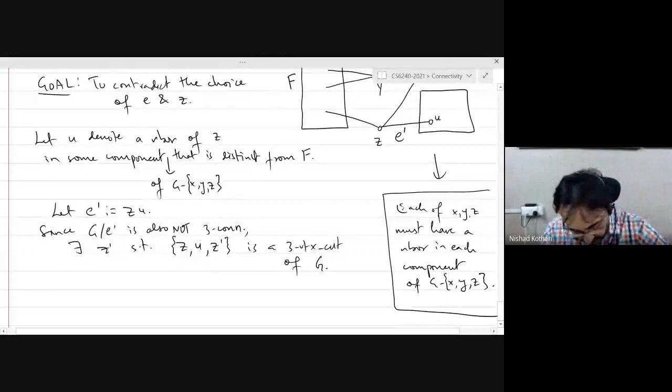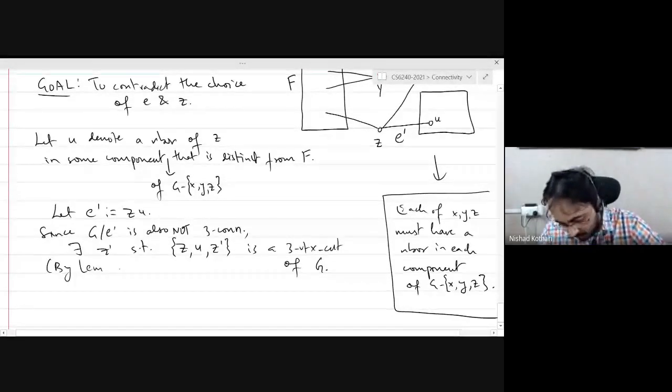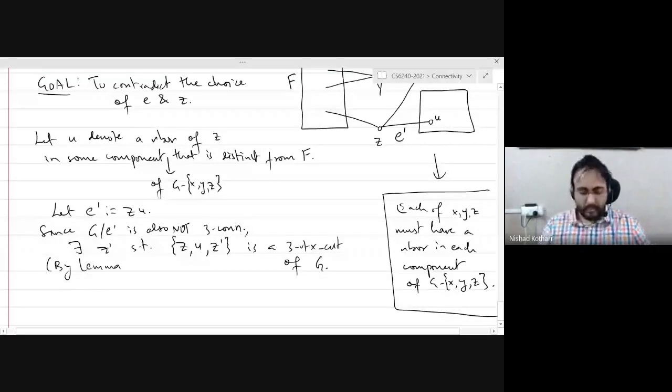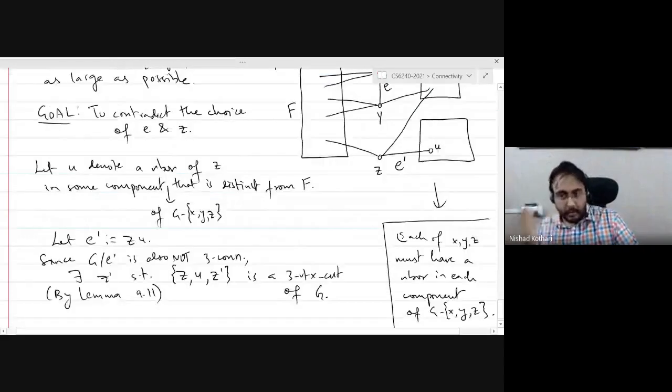This is again by lemma 9.11. So what we have done so far is we have found an edge E prime, and corresponding to that edge, there is going to be a vertex Z prime, so that the ends of E prime, Z and U, along with the vertex Z prime, form a three vertex cut of the graph G.